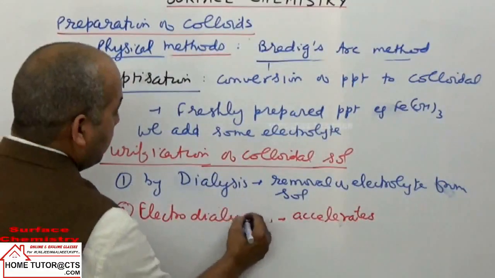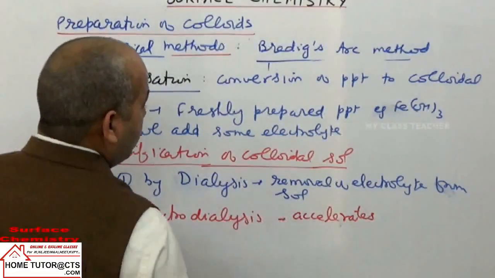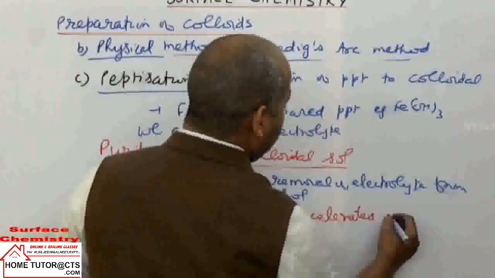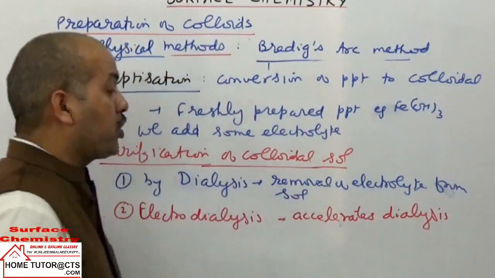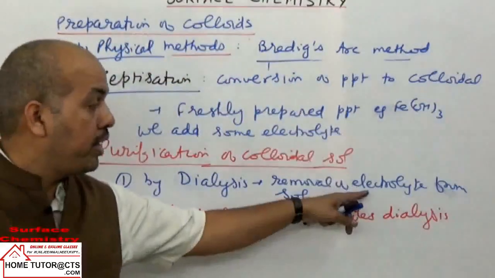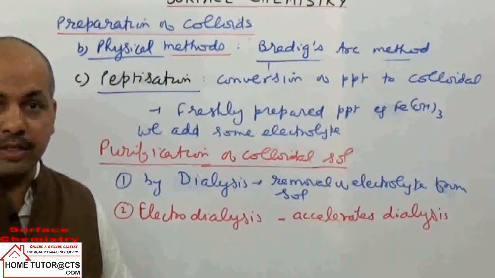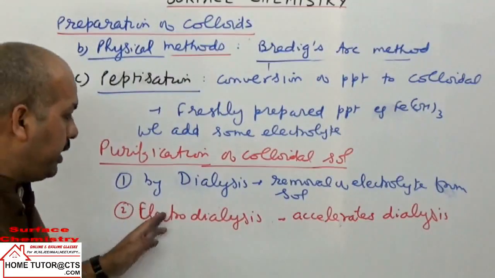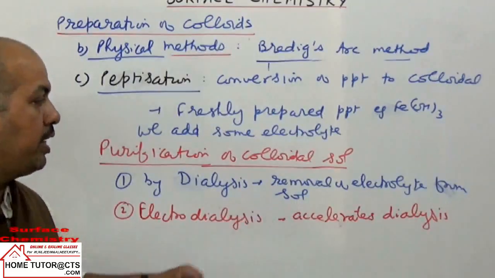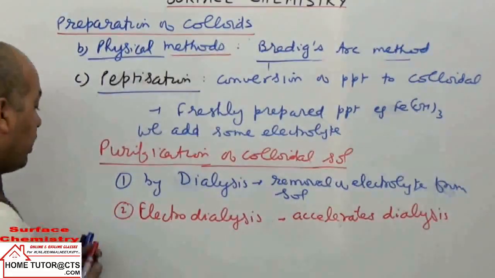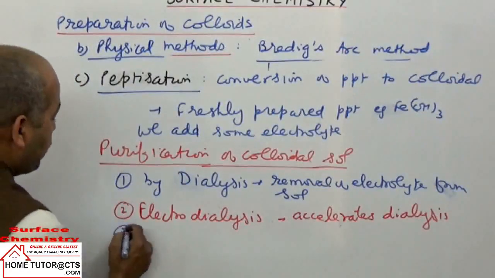Electrodialysis. It accelerates simple dialysis, because on application of an electric field, the electrolytic ions have a higher rate of diffusion. It is normally used to increase the rate of dialysis. That is called electrodialysis. And next can be taken ultrafiltration.